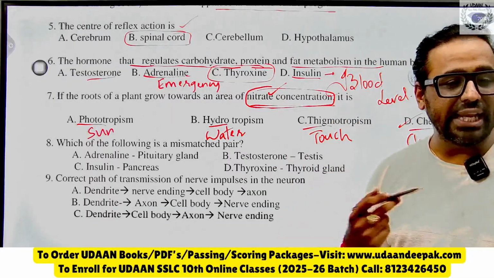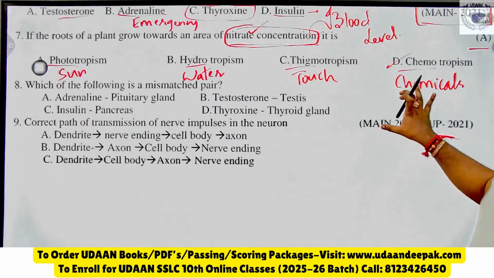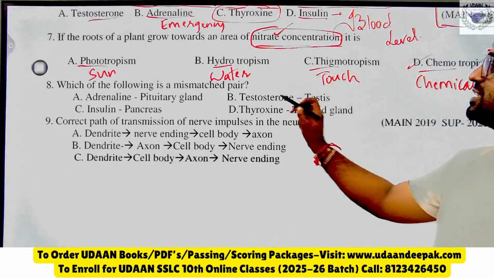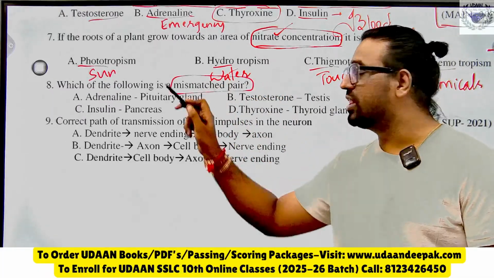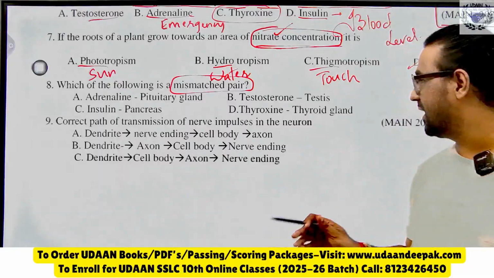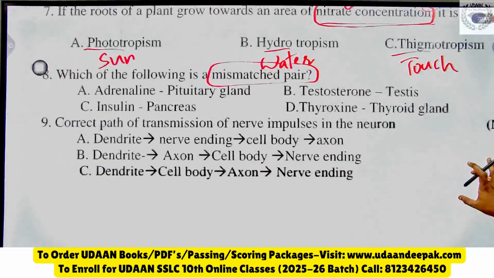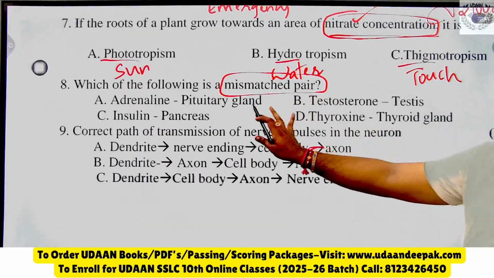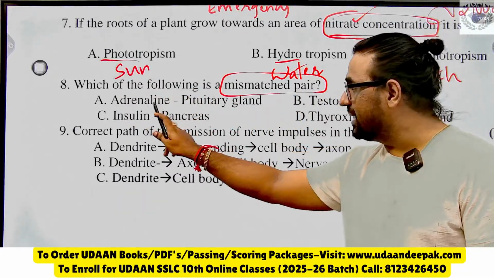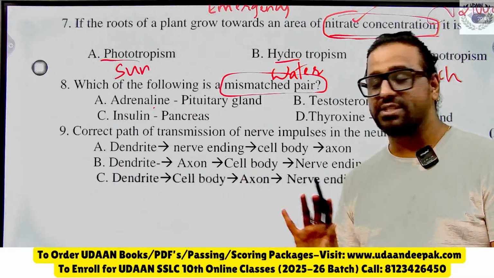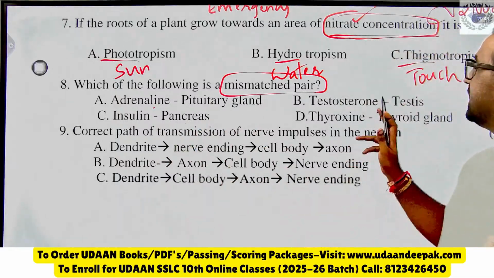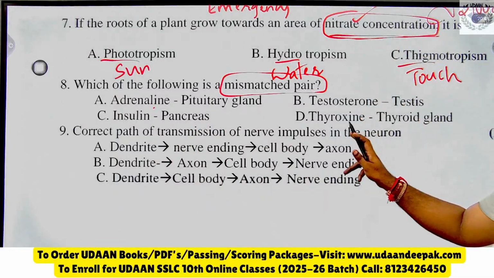Chemical. Very good. Then, which of the following is a mismatched pair? And it is a very important question. So tell me, question number 8: adrenaline, pituitary gland; insulin, pancreas; testosterone, testes; thyroxine, thyroid gland.